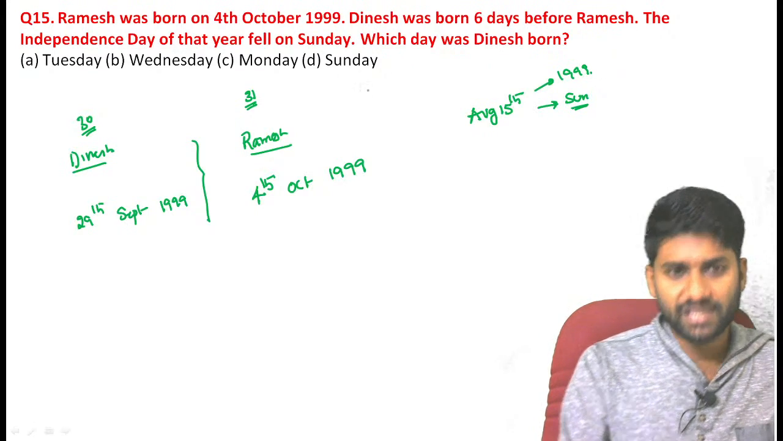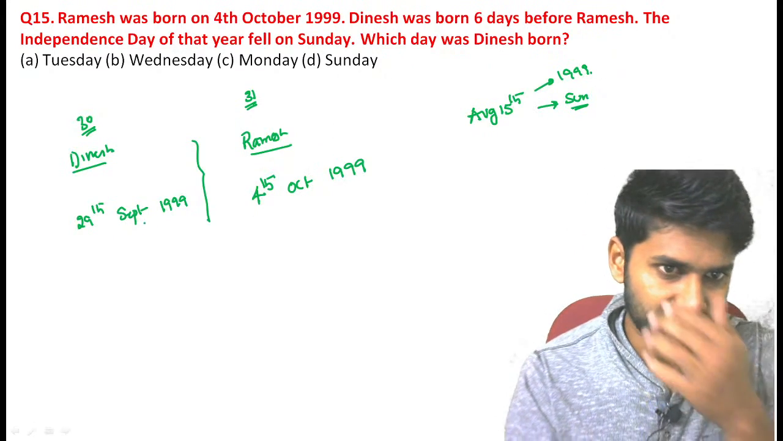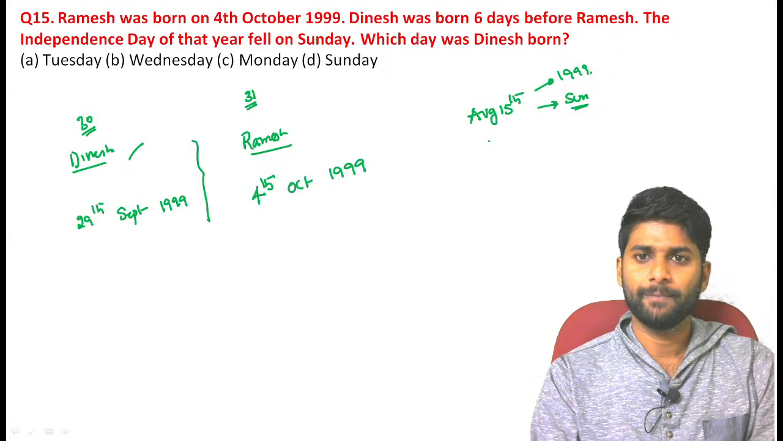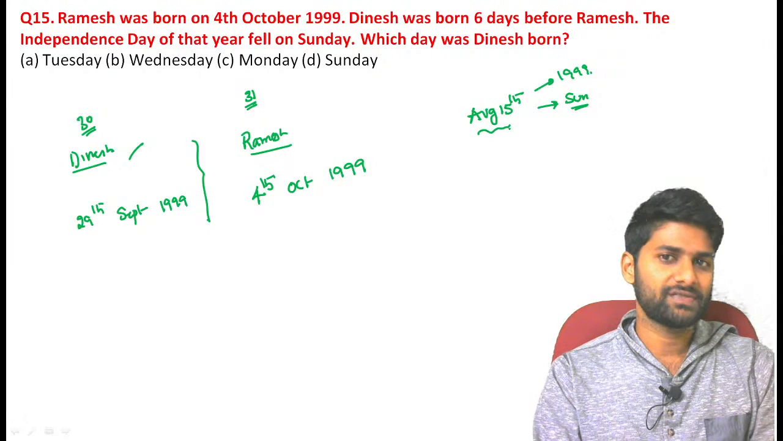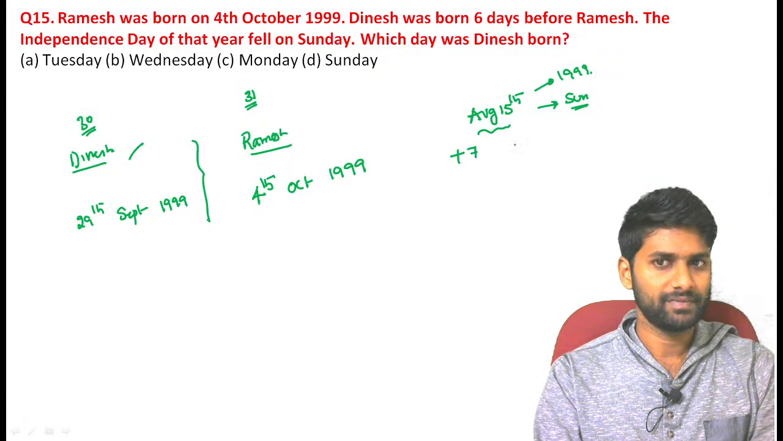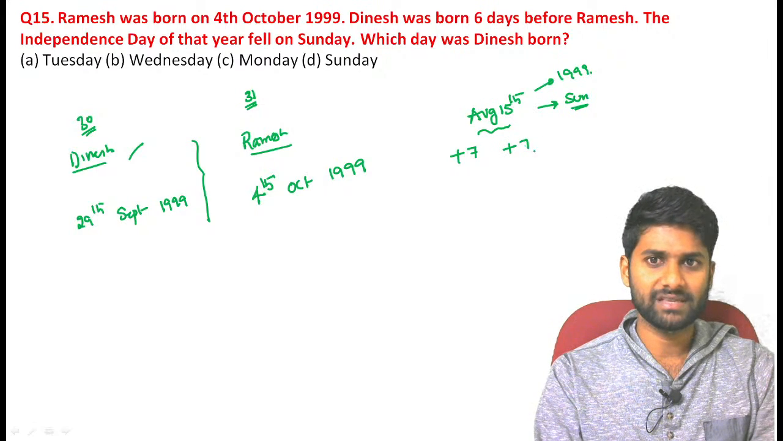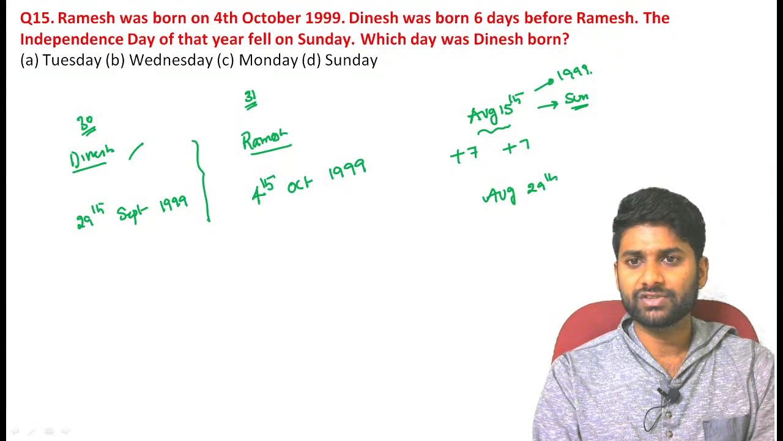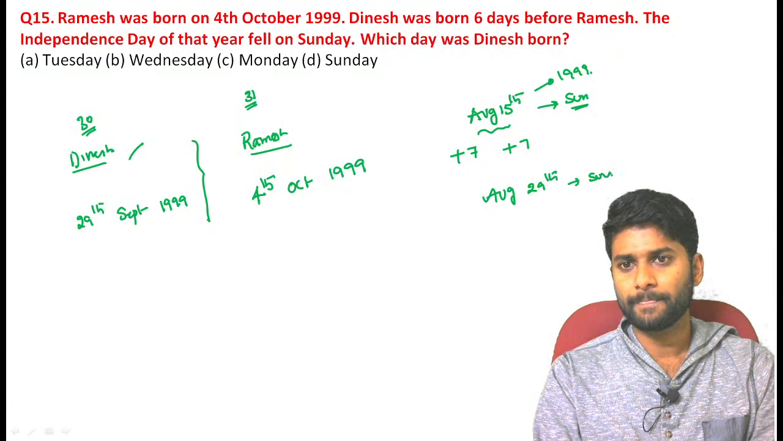Now, which day was Dinesh born? So next month now. Simple, guys. August 15th is Sunday. Definitely, if you add plus 7, the value becomes Sunday again. If you add plus 7, that means August 29th is also Sunday.